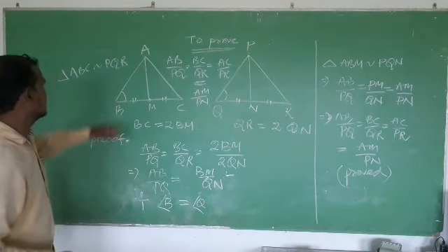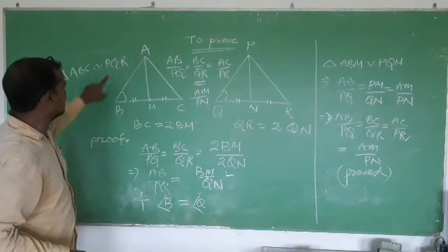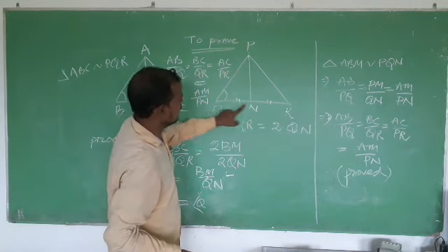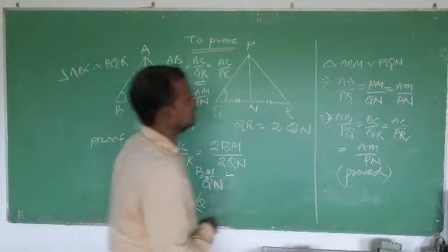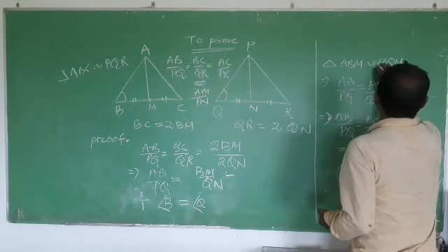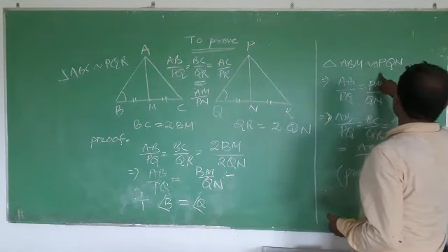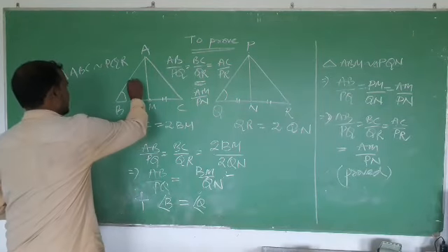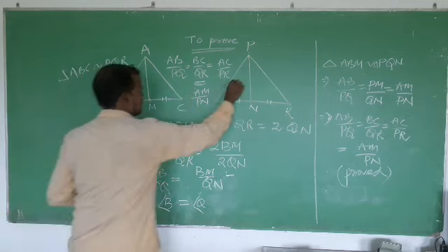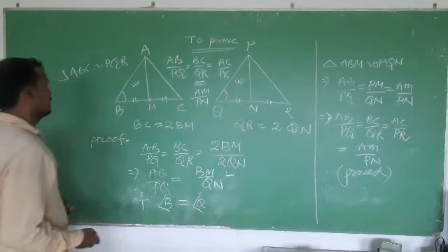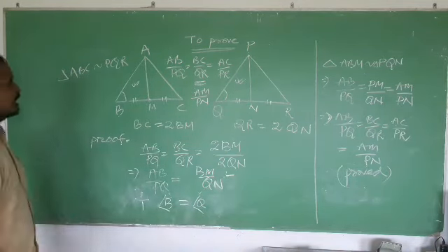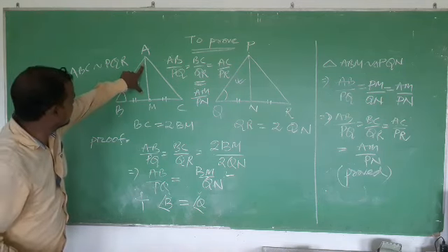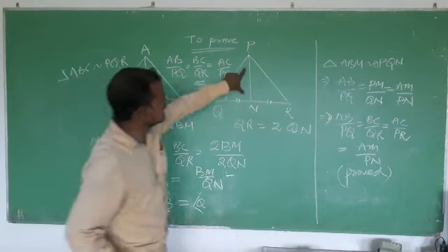We can write that triangle ABM and triangle PQN are similar. So I have written here triangle ABM is similar to PQN. Once these two triangles are proved similar, one side is left. Which one? AM. And here also PN is left.